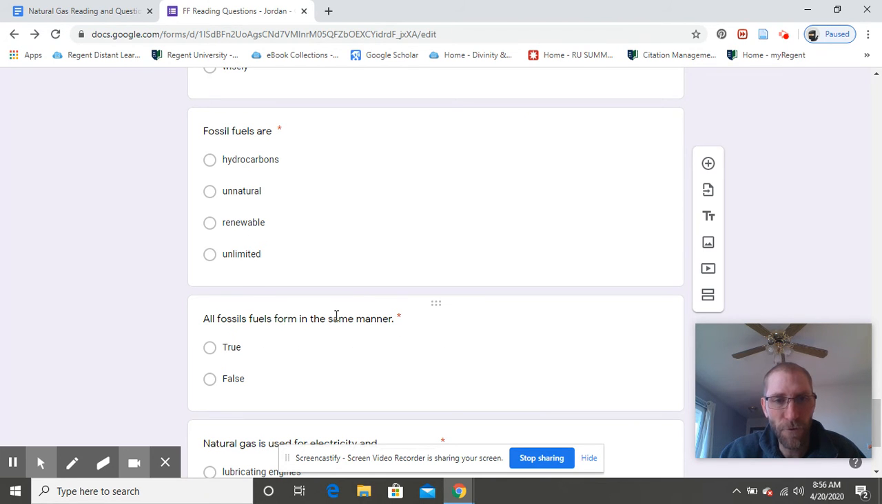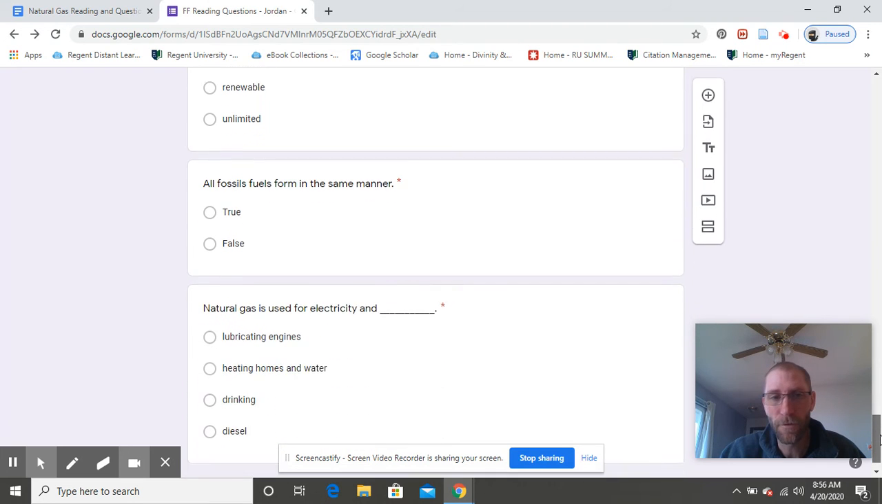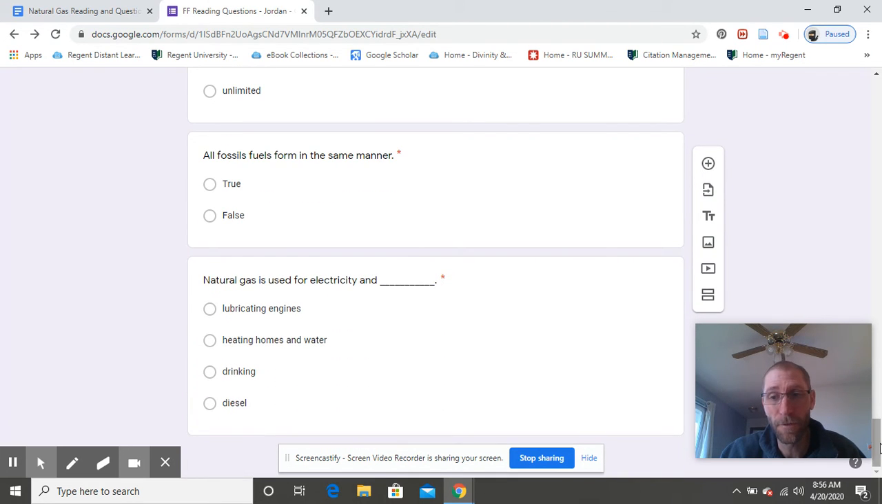All fossil fuels form in the same manner. That means the formation of them. Are they all forming in the same manner? What are those conditions needed to be formed? If they're the same, then that would be true. If not, it would be false. And then natural gas is used for electricity and lubricating engines, heating homes and water, drinking, or diesel. So there are your form questions.